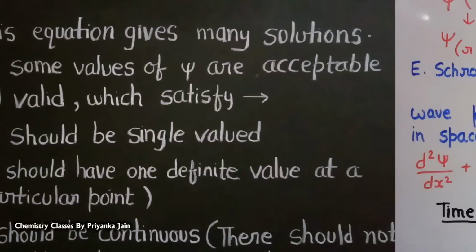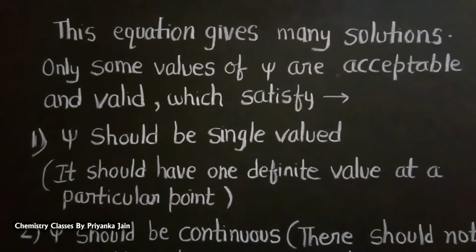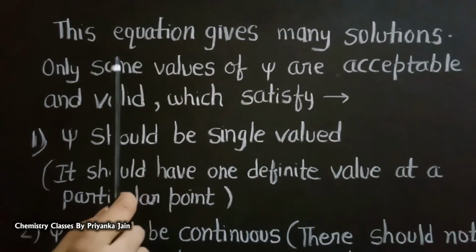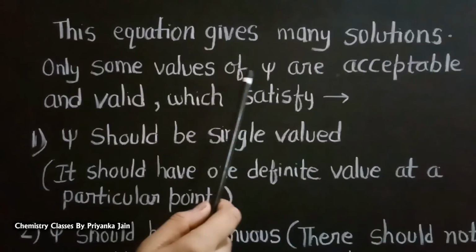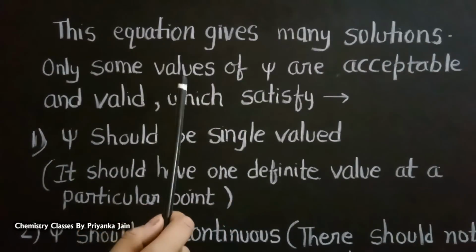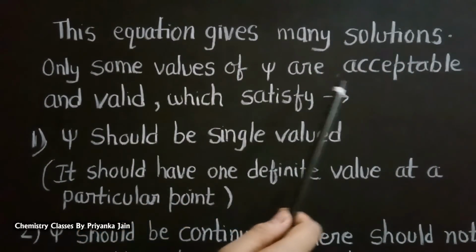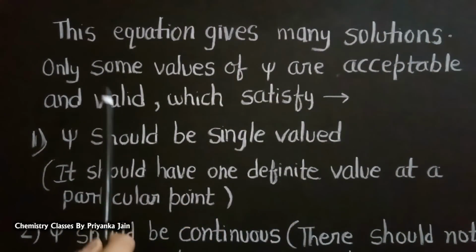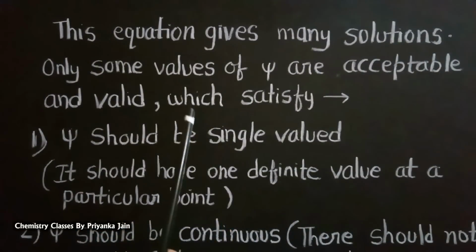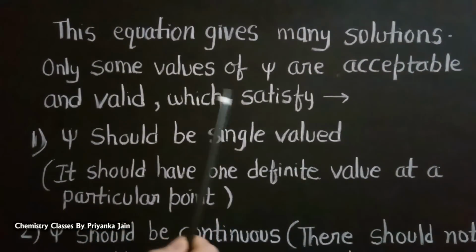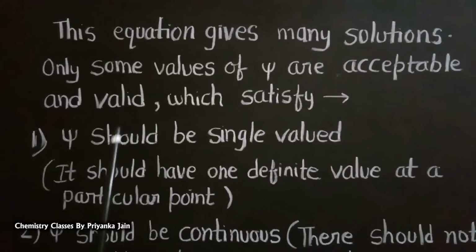When we solve this Schrodinger equation, we get several solutions and several values of psi, out of which only a few values of psi are acceptable and valid. Those wave functions are acceptable which satisfy the following conditions. The first condition is that psi should be single valued.